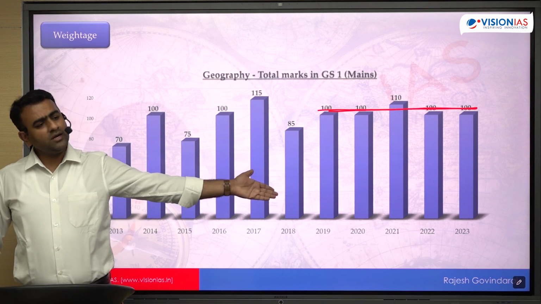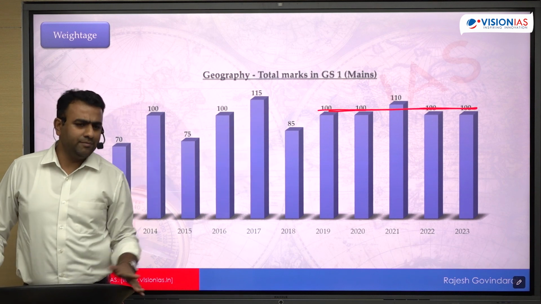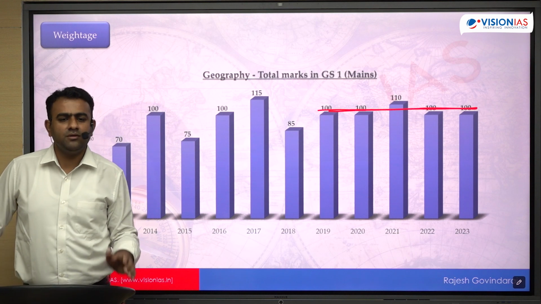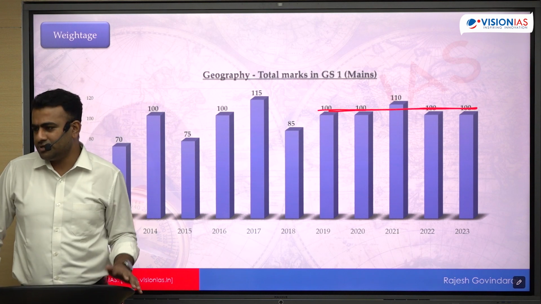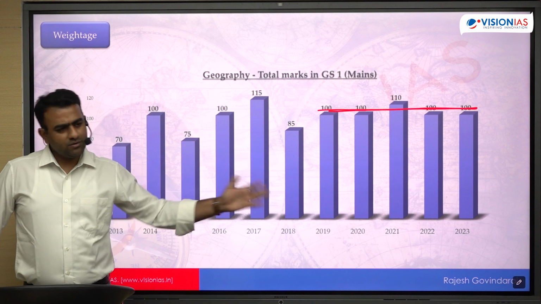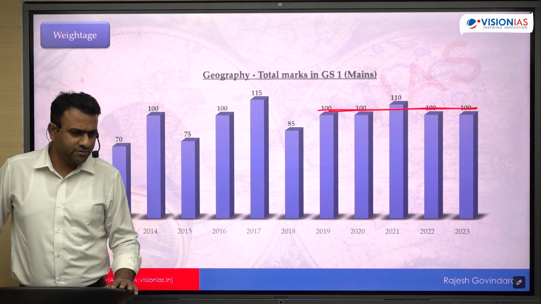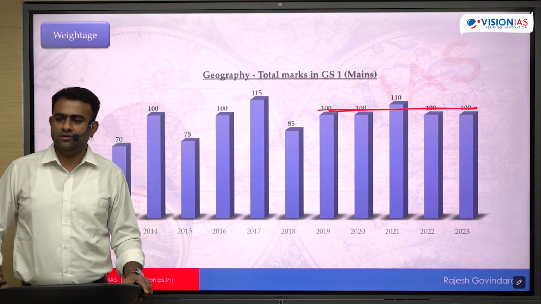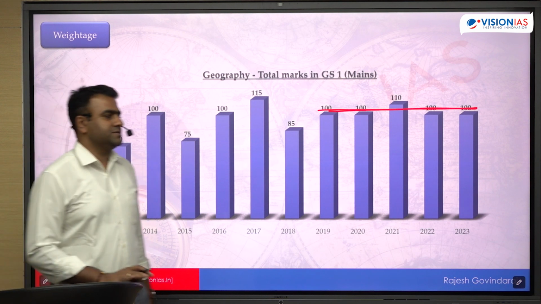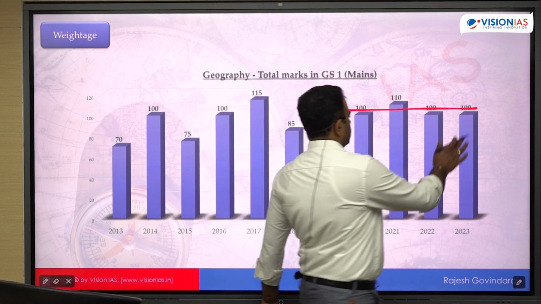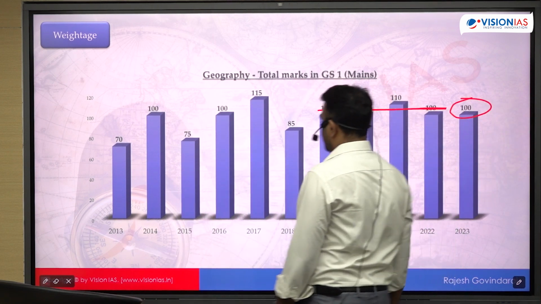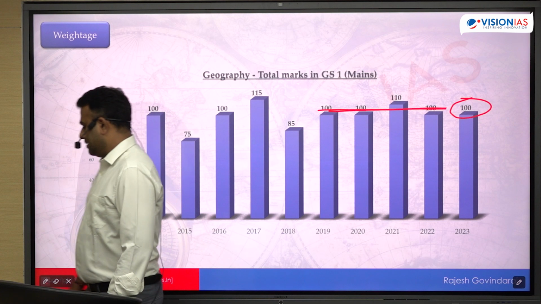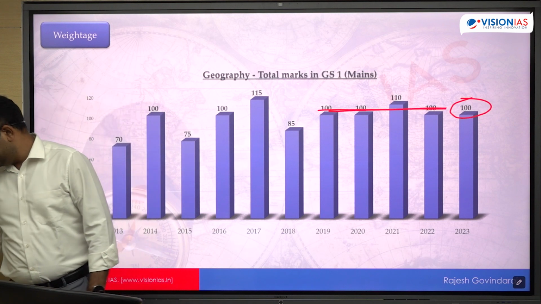Okay, so including that, I have not included urbanization because the major demand of the question is about the vulnerable sections. Right, that we can include in society. But we can include the net importer, net exporter question. So that is totally related to agriculture revolution, and the changes which have happened after independence. So considering that, we have a total of 100 marks out of 250. So this is with respect to weightage.